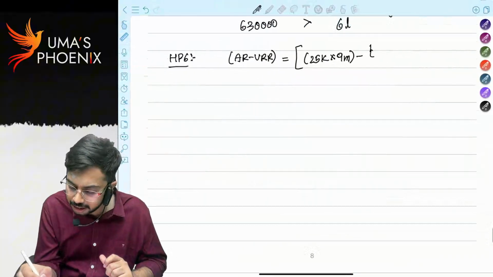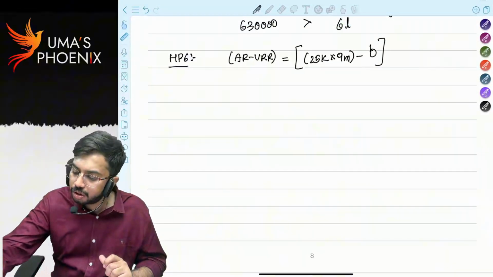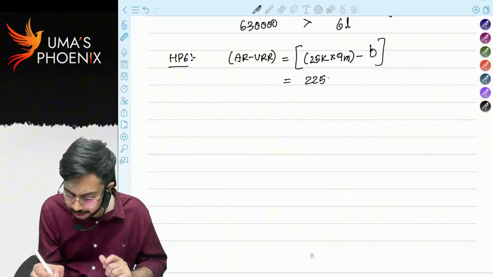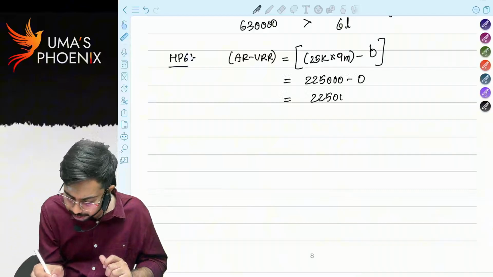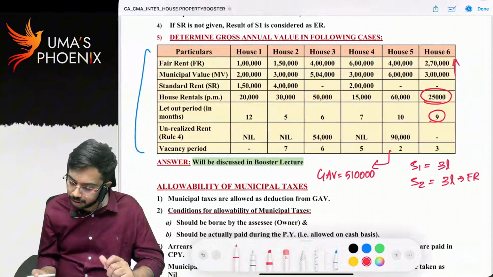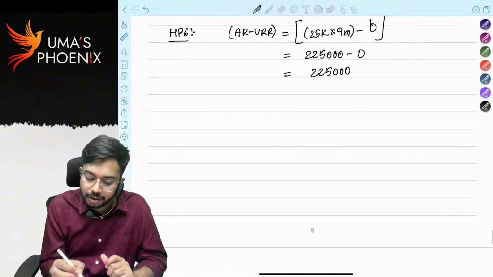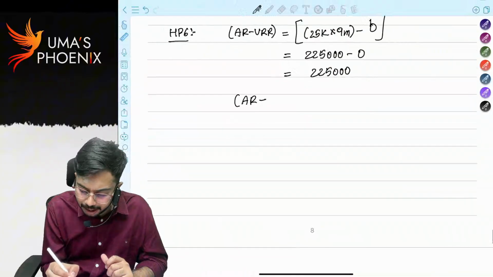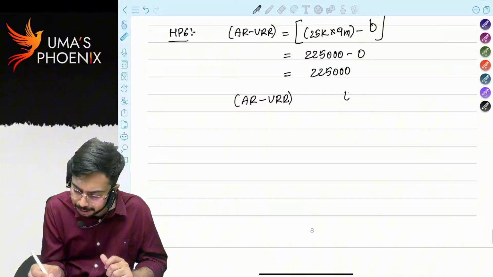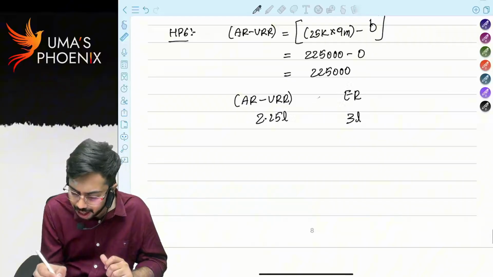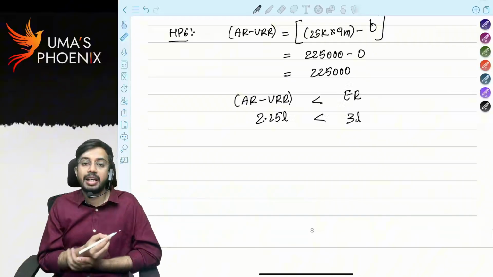Unrealized rent is 0. 25,000 into 9, how much? 2,25,000. 2,25,000 minus 0 is 2,25,000. Expected rent is 3 lakhs. Let us compare actual rent minus unrealized rent with expected rent. 2.25 lakhs against 3 lakhs. Actual rent minus unrealized rent is less than expected rent.